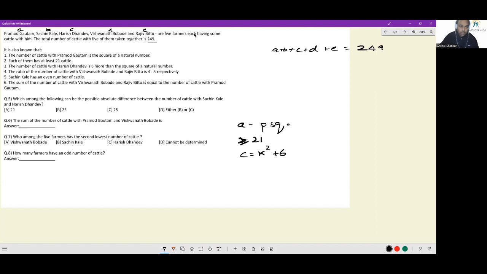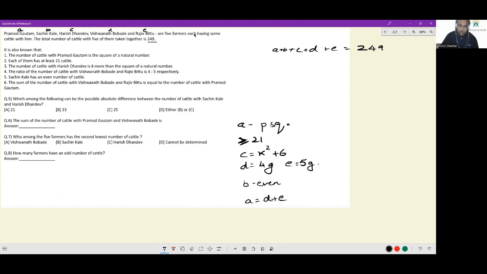The ratio of number of cattle with Vishwanath Bobade and Rajiv Bittu is 4 to 5. Vishwanath Bobade is D, so let this be 4G, and Rajiv Bittu is 5G. Sachin Kale has an even number of cattle, so B is even. Finally, the sum of number of cattle with Vishwanath Bobade and Rajiv Bittu is equal to the number of cattle with Pramod Gautam. So A is equal to D plus E. And all the clues get over here.